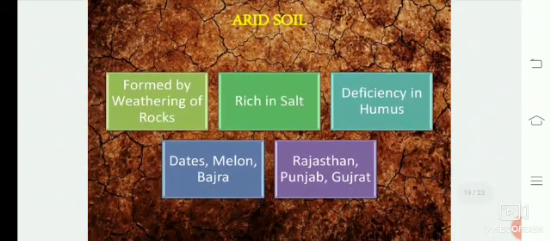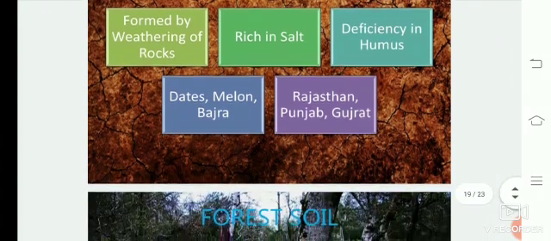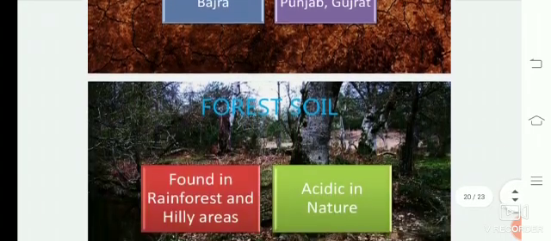Then comes the arid soil, which is formed by weathering of rocks. Weathering of rocks is breaking down of rocks. This soil is rich in salt. This soil also has deficiency in humus. And this soil can be used to grow dates, melon, bajra. And this soil is usually found in Rajasthan, Punjab, Gujarat.